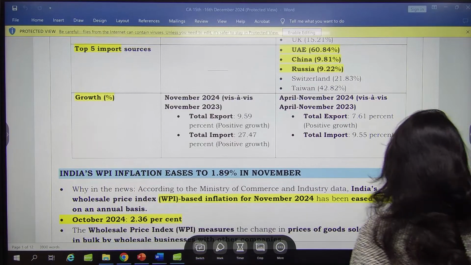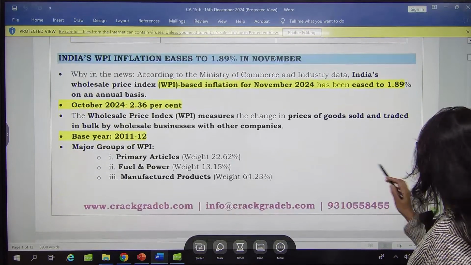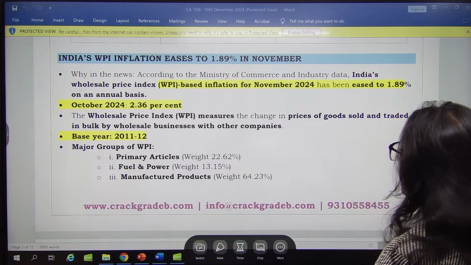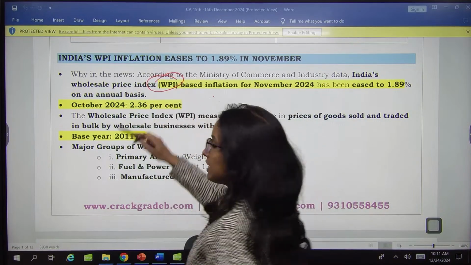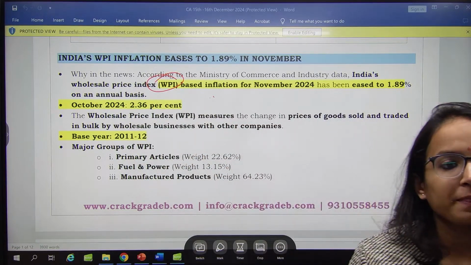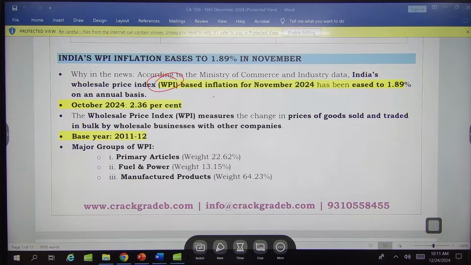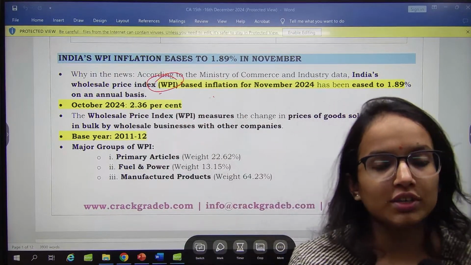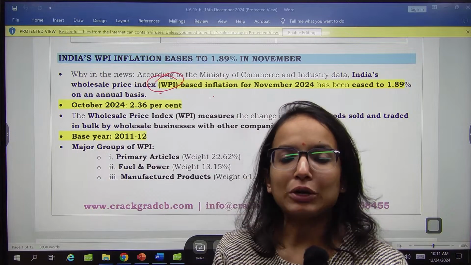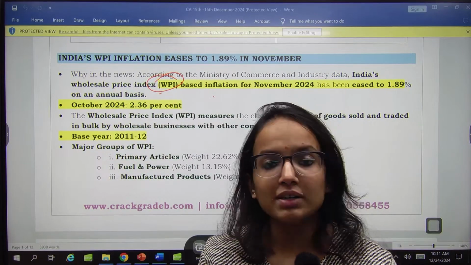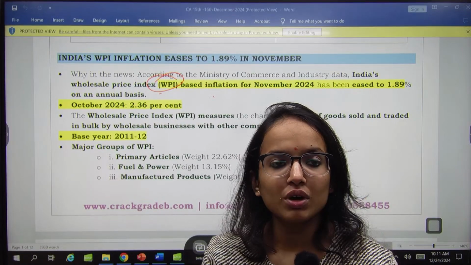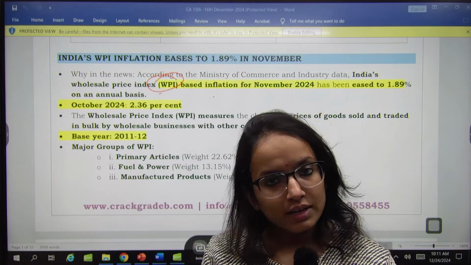Remember this. The next thing you have is the WPI based inflation in India. UAE, Russia, we are importing petroleum, crude oil and petroleum products from here. We are exporting petroleum products as well, but the top import, if you see, is gold, then crude oil, etc.